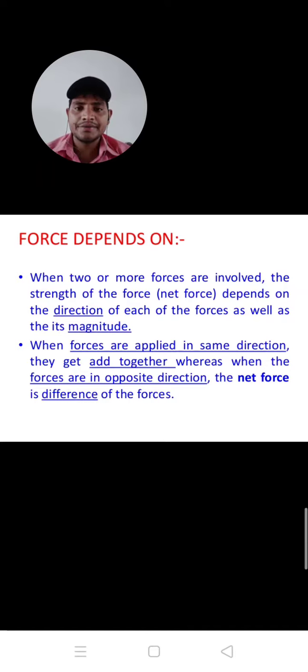When two or more forces are involved, the strength of the force, that means the net force, depends on the direction of each of the forces as well as its magnitude. When forces are applied in the same direction, they add together, whereas when the forces are in opposite direction, the net force is the difference of the forces.